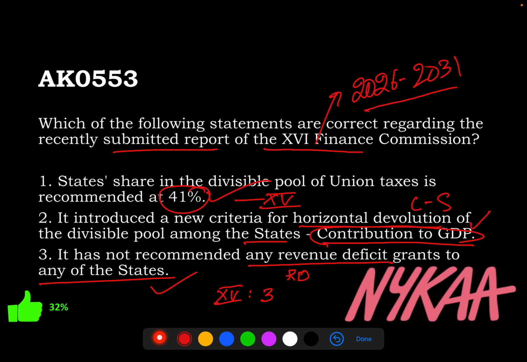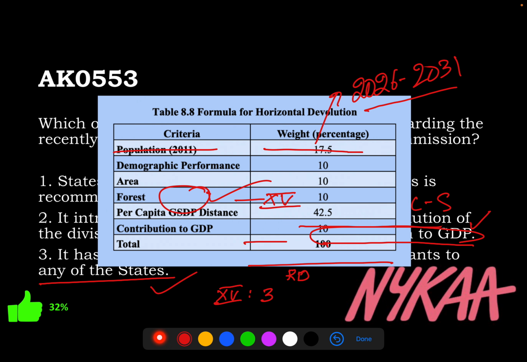Now, this contribution of GDP, as we said, is the first time it has been introduced. And if you are not sure, these are all the criteria that have been used. So population at 17.5%. So they have increased this. Last time this used to be 15%. And demographic performance actually has been reduced from 12.5%. So total, if you see for population, it is still the same, but they have increased for population and reduced for the demographic performance, which earlier was called total fertility rate. So right now also they're looking at the change in the fertility rates only. So this contribution to GDP is a totally new criterion. However, they have also dropped some criteria from previous years.